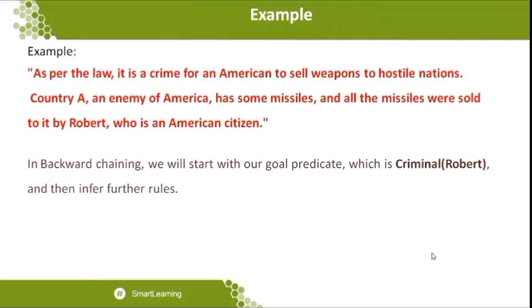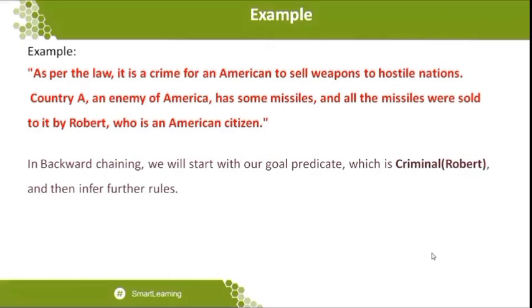Let me take the previous example from forward chaining; the same example I am taking in backward chaining. In what way can the same example be derived by taking sub-goals or multiple facts to reach and attain the different facts? As per the law, it is a crime for an American to sell weapons to a hostile nation. Country A, an enemy of America, has some missiles, and all the missiles were sold by Robert, who is an American citizen.